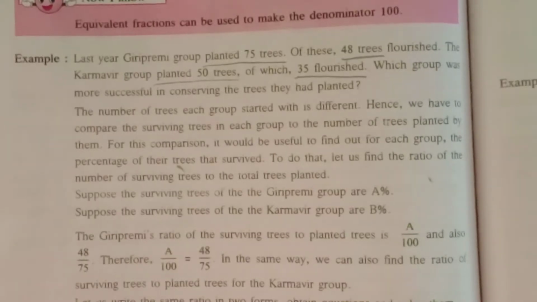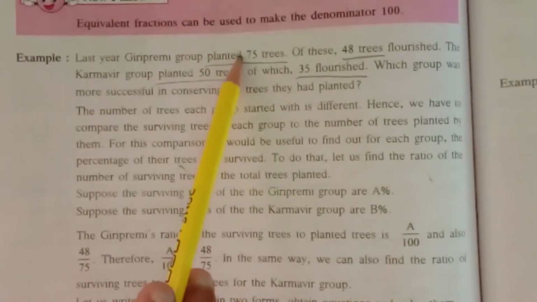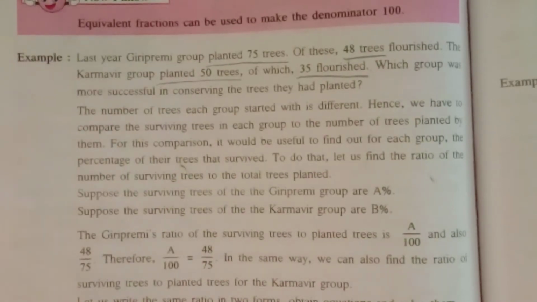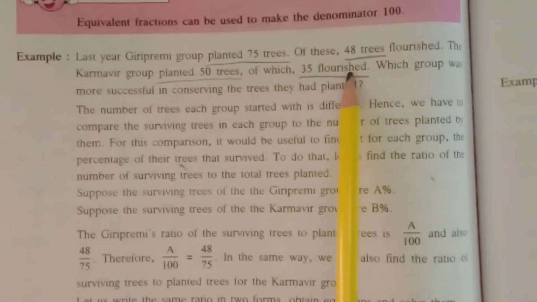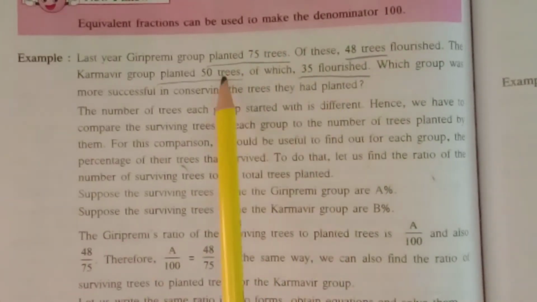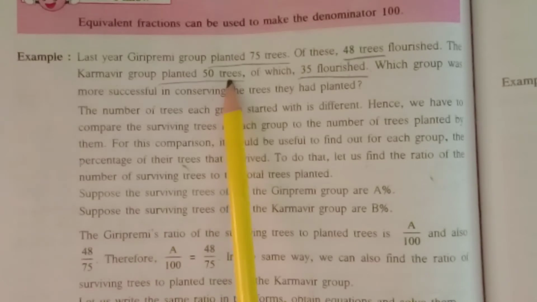So as the number of trees planted by them are different, we are not able to compare whose trees have survived more. So what do we have to do? We have to compare the surviving trees of each group to the number of trees planted by them.